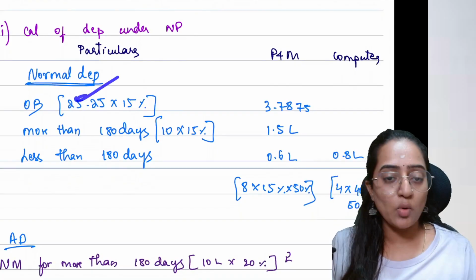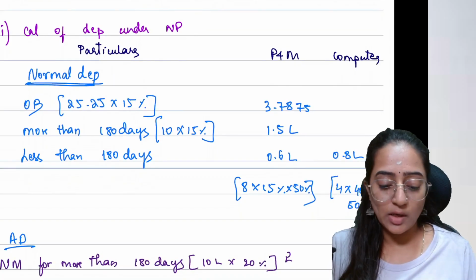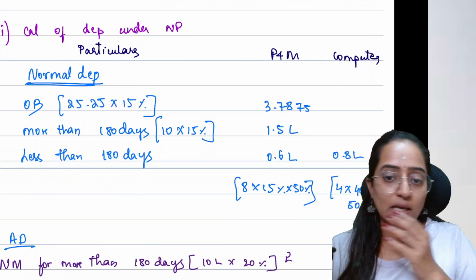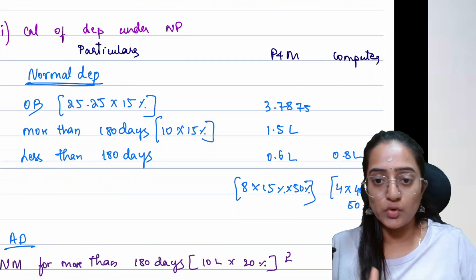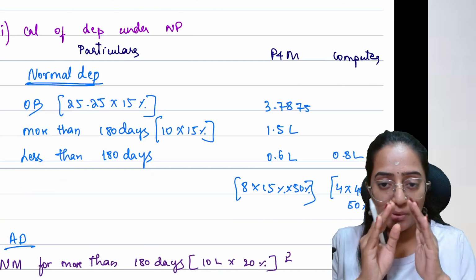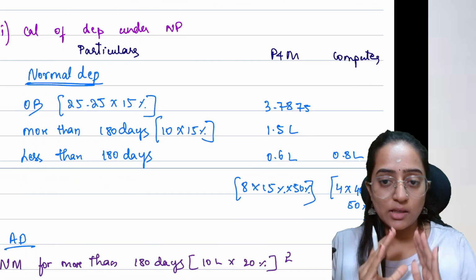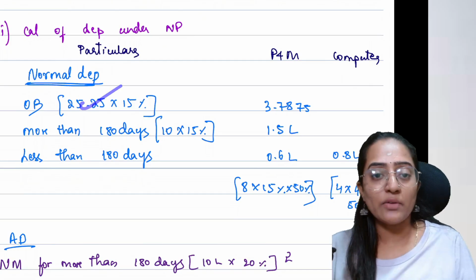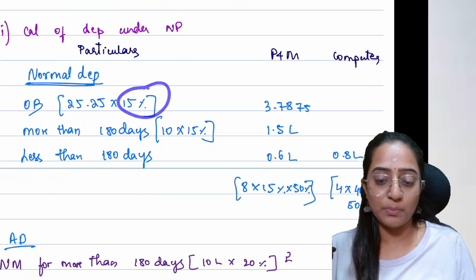Okay. So how do you calculate the depreciation under the normal provisions? Point 1 is going to be opening WDV. You have opening WDV. And plant and machinery, all of us know it is going to be 15%. It's there in your syllabus. Please, if you don't remember, then we have to remember that block chart. Important ones are there. You have to remember those block charts. So 25.25 into 15%, you will get so much.